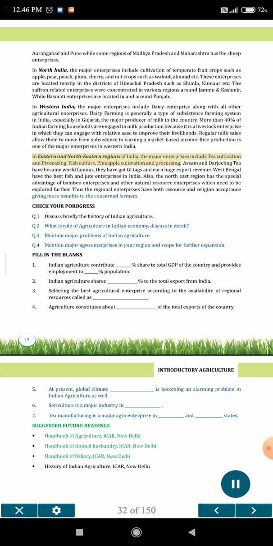In eastern and northeastern regions of India, the major enterprises include tea cultivation and processing, fish culture, pineapple cultivation and processing. Assam and Darjeeling tea have become world famous. They have got GI tags and earn huge export revenue. West Bengal has the best fish and jute enterprises in India. Also, the northeast region has the special advantage of bamboo enterprises and other natural resource enterprises which need to be explored further. Thus, the regional enterprises have both resource and region acceptance, giving more benefits to the concerned farmers.